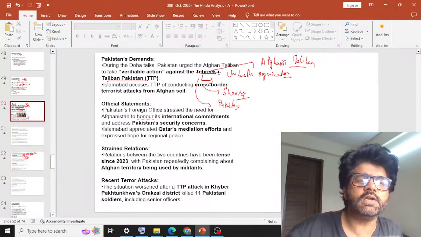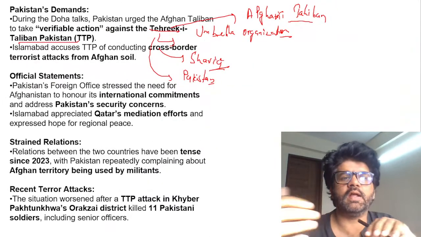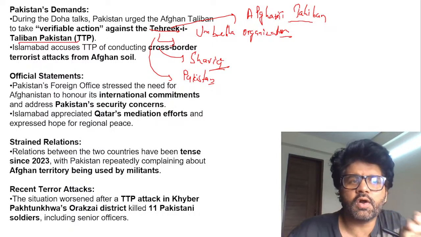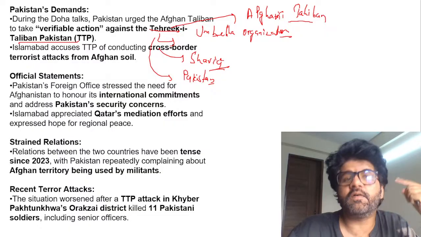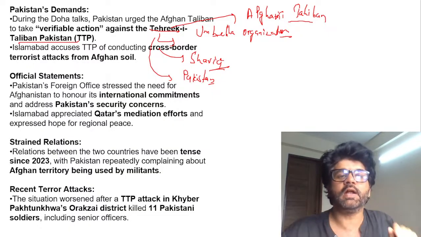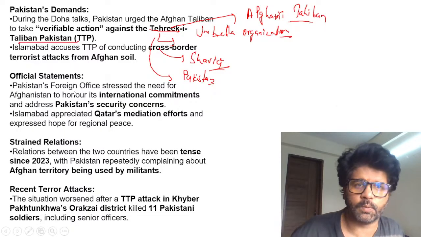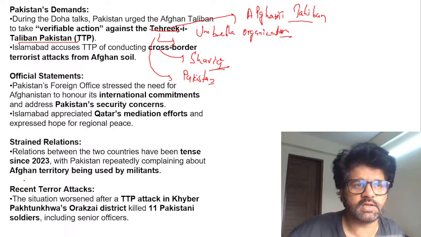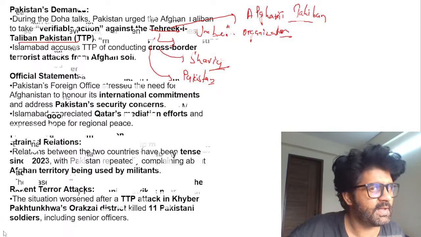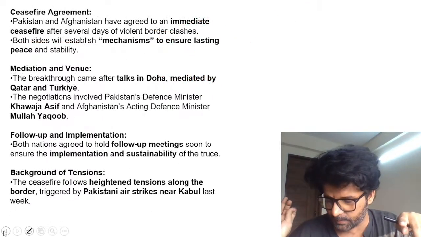And Pakistan was continuously telling that this TTP has been helped by the Afghani Taliban. Just like we keep telling Pakistan that their terror organizations are creating issues in India, now Pakistan is telling Afghanistan and the Afghani Taliban to stop sponsoring Tehreek-e-Taliban Pakistan, or stop giving them support. There is a certain amount of support which they are getting from Afghanistan. Some of their troops are there in Afghanistan and you are helping them. And that's why Pakistan attacked certain portions of Afghanistan.